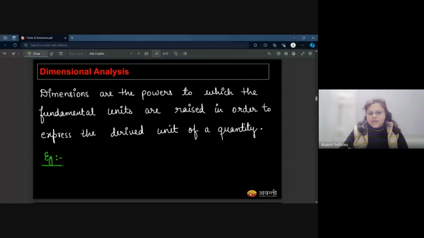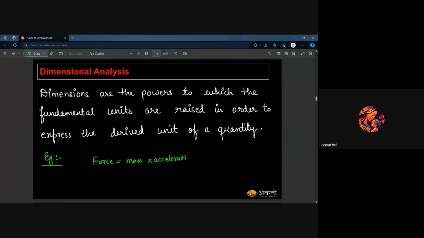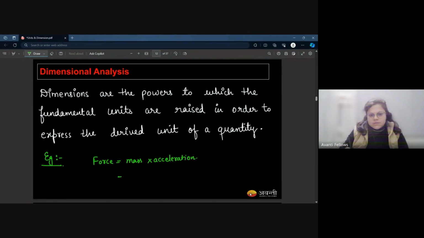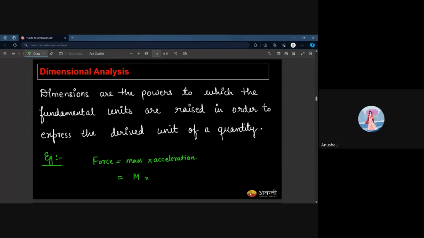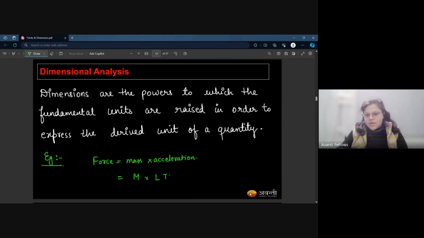For example, let's say there is a quantity, force. Force is mass into acceleration. The dimension of mass is M. Acceleration is velocity by time, and velocity is displacement by time. So collecting all those things, it would be M L T minus 2. L corresponds to length and T is the dimension of time. So this is the dimension of force.